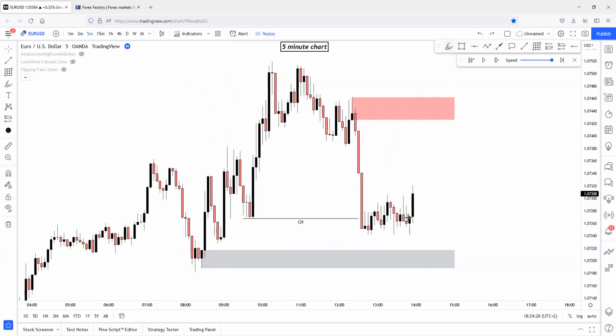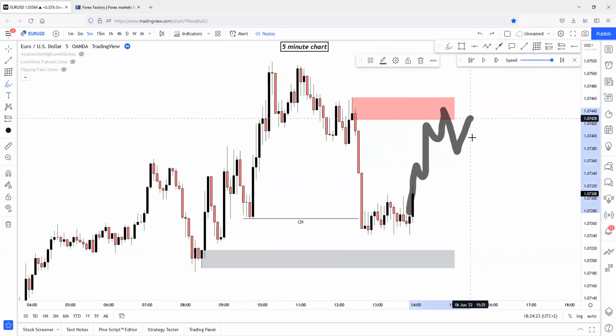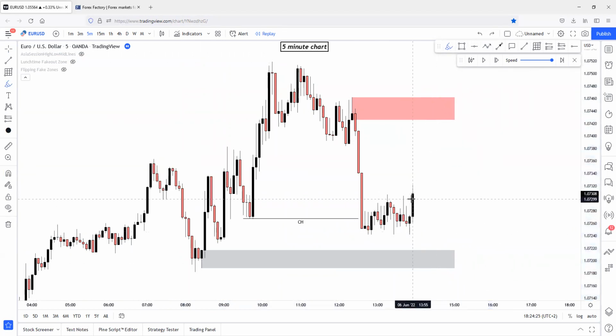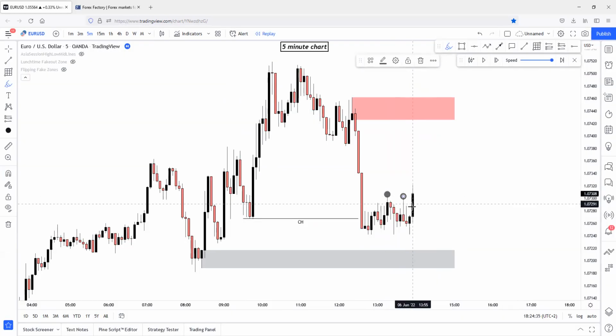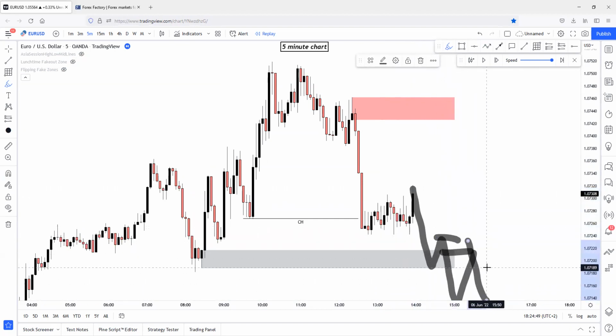First scenario, price will come up to this supply zone, create a change of character, continuation to the downside. Second scenario, price won't come up to this supply zone. It will just reverse somewhere around here, sweep the downside liquidity, because the upside liquidity has been swept by this candle, as you can see. Here was an upside liquidity, two taps, first tap, second tap, sweep of that liquidity, and this candle didn't close below the last recent high point. So the second scenario is if price comes down to this demand zone and breaks below this demand zone and continuation to the downside.